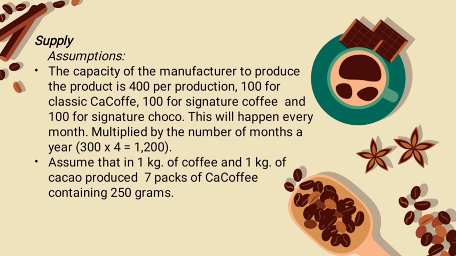Supply. The supply analysis of the three products is based on the production quantity, each monthly production cycle, and there the supply of the known supplier of coffee and cacao beans is added to the supply that the CaCoffee Shop can provide the market. Assumption: the established supplier for the classic coffee and signature coffee is the same, while there is a different supplier for the signature choco. Assume that in every production cycle in the coffee shop, 50% of the total production outcome supplied of the coffee will be sold and the other 50% of supplied cacao is sold.